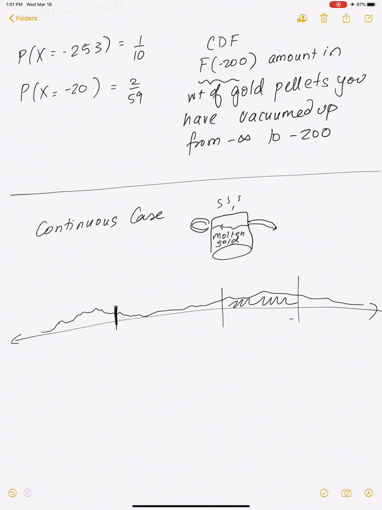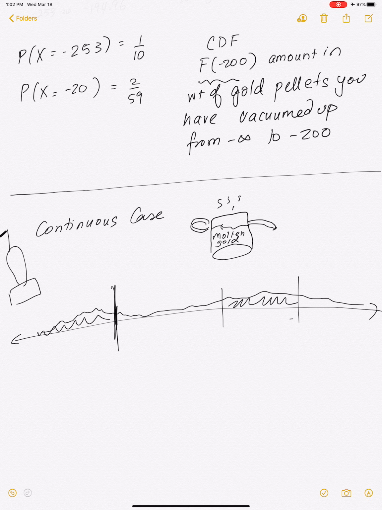Like some of you might have learned in physics, the density of a rod is given by so-and-so function. What's the weight of the rod between the points 2 and 3? Then you integrate the density from 2 to 3. So that's why the name, the probability density function. And once again over here, the CDF is, you're going along with your vacuum cleaner and you're vacuuming up to a certain point. How much gold have you vacuumed up?